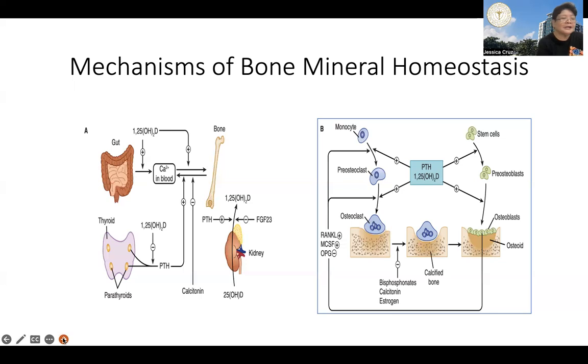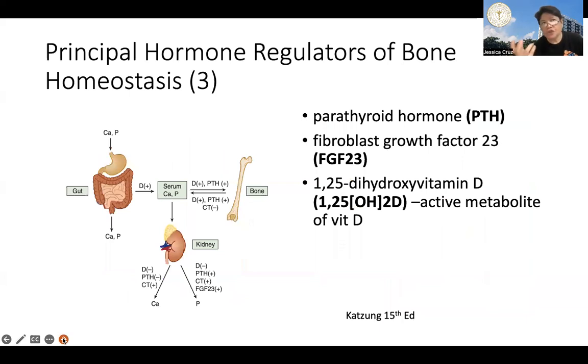Okay. Now, when we talk about regulation of serum levels of calcium and phosphate, there are three principal hormone regulators: the parathyroid hormone, calcitriol, and FGF23.